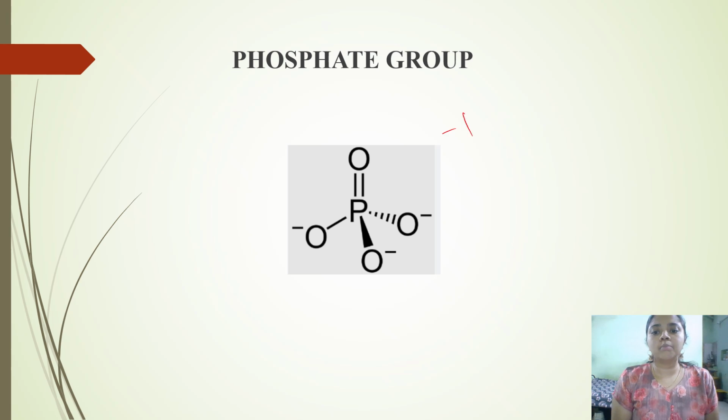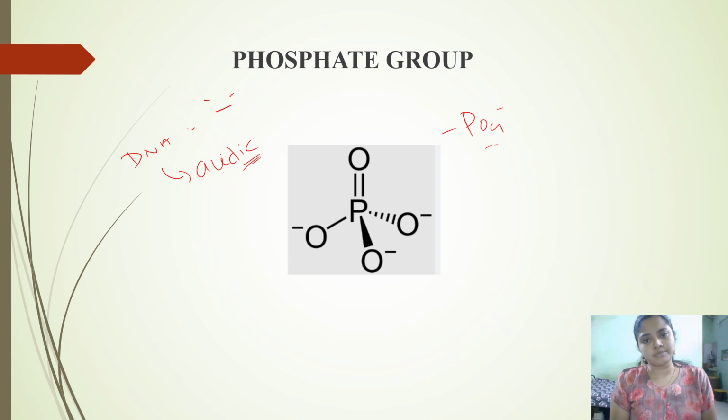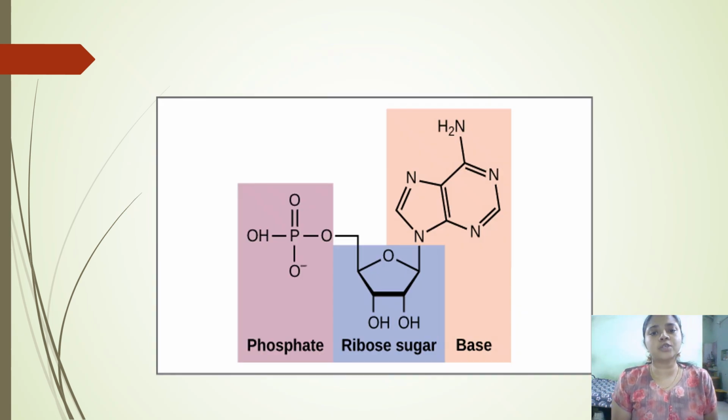The phosphate group, PO4 minus, is derived from phosphoric acid. DNA is negatively charged because of this phosphate group, and the nature of DNA is also acidic because of the phosphate group. Of course we have nitrogenous bases, but those are weak bases. Here the phosphate group is highly acidic, so DNA is acidic in nature and negatively charged. Now, the structure of nucleotides.